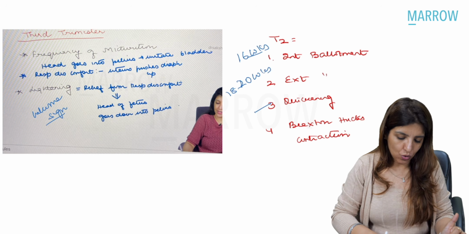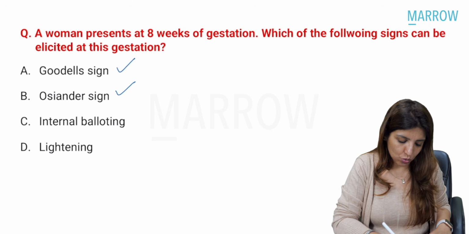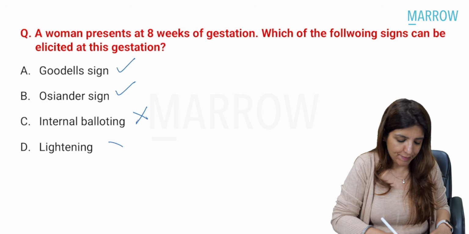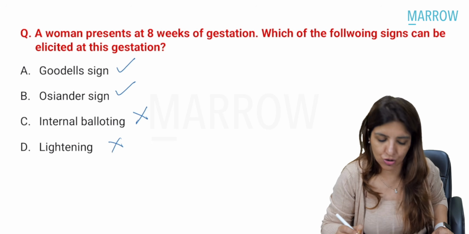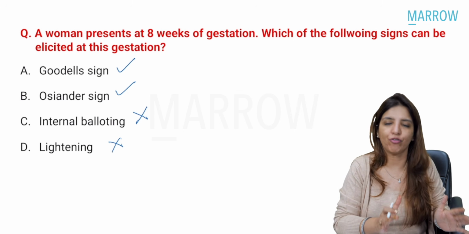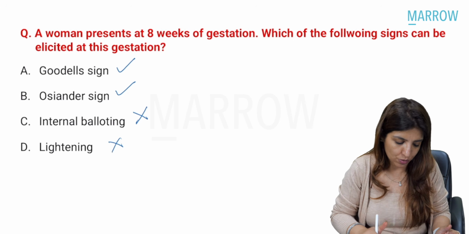Right? So, Goodell sign, yes, it is seen at 8 weeks. Osiander sign is seen at 8 weeks. Internal ballottement is a sign of second trimester, and lightening is a sign of third trimester. So the answer over here would be a combination of A and B, right? So this was a multiple choice question which was given to you.